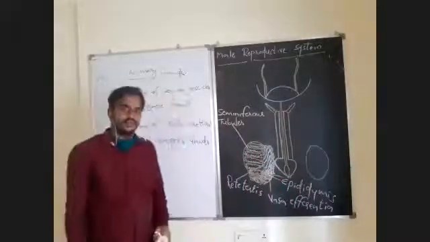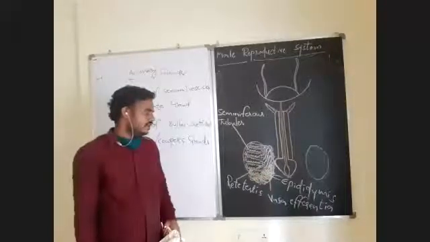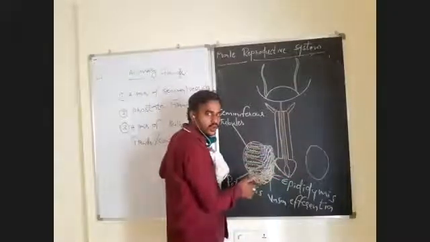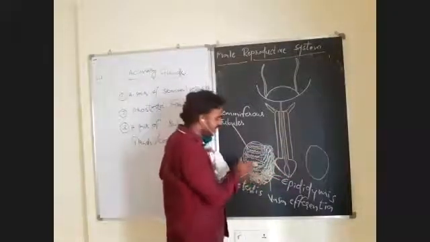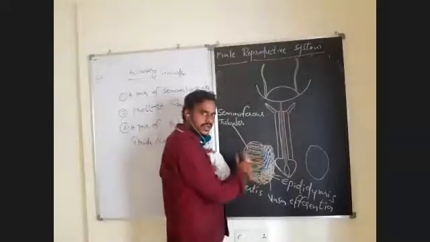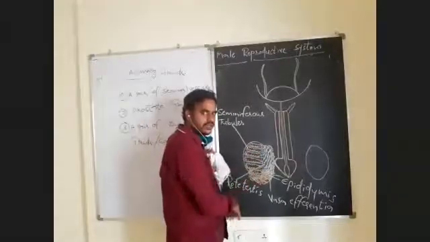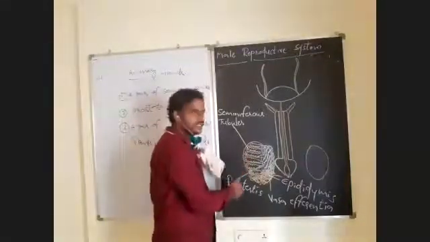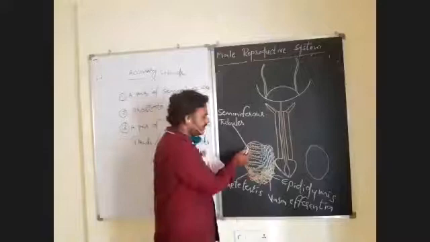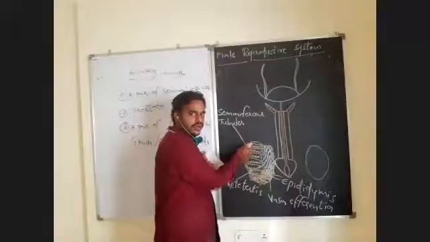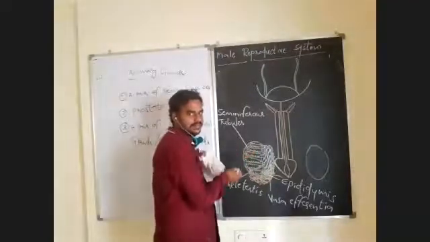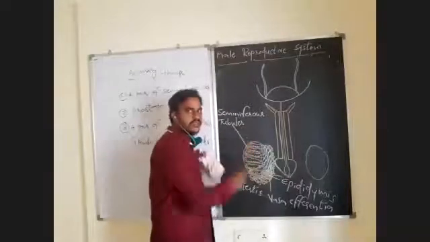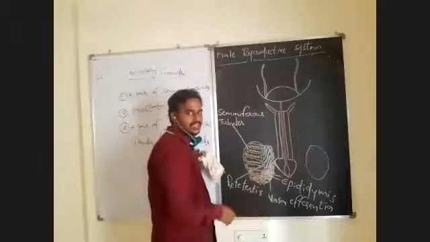So observe again. These two are the testes, which are oval structures. These are the gonads or primary sex organs. Internally, testes is divided into compartments. In each testis, actually 250 compartments are there that are known as testicular lobules. We'll discuss that at the time of discussing the structure of testes. Inside this, there are 1 to 3 highly coiled seminiferous tubules. These are the structural and functional units of testes because these are the sites of production of male gametes, the spermatozoa.